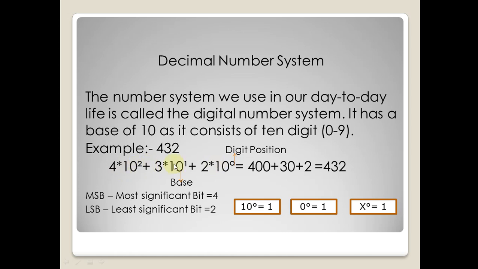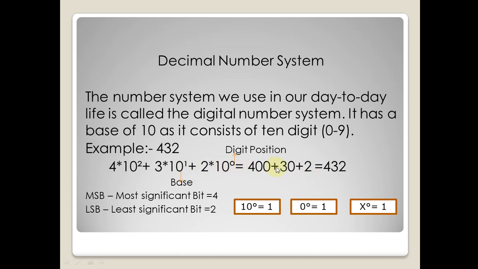0, 1, 2. The powers are increasing: 0, 1, 2, up to... Okay, 4, 3, 2 is an example. So we can say that 0 is here the digit position, and 10 is what? In the decimal number system, it means the base of the number system. Okay, this is 4 into 10 to the power 2 is equal to 400. 3 into 10 to the power 1 is equal to 30, and 2 into 10 to the power 0 equals to 2. Why is it 2?